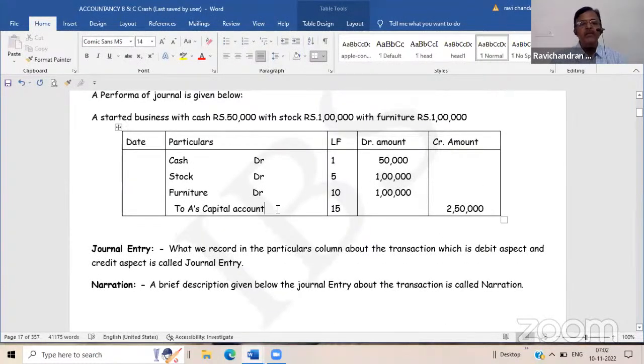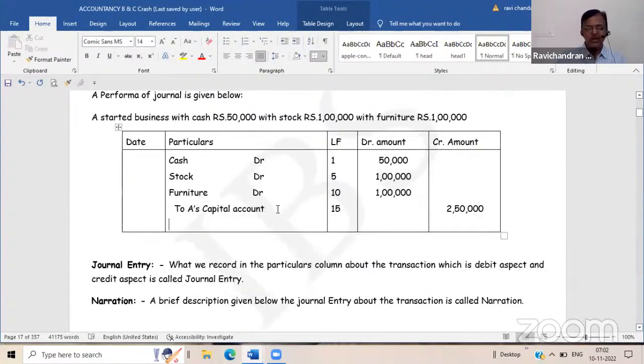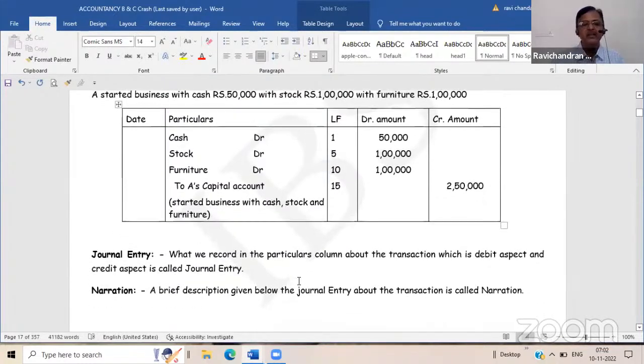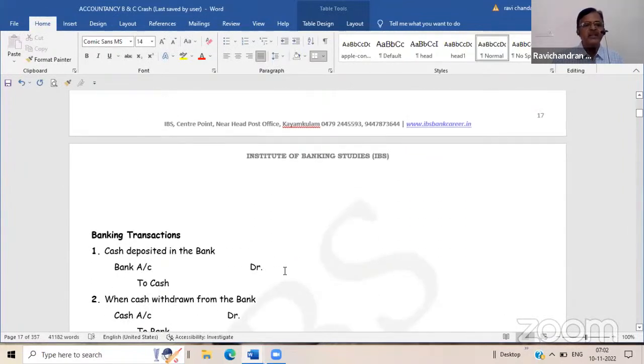And normally you will give a small description of this particular transaction. Started business with the cash, stock, and furniture. What is the name of this small description of the transaction? Narration. It is known as narration.